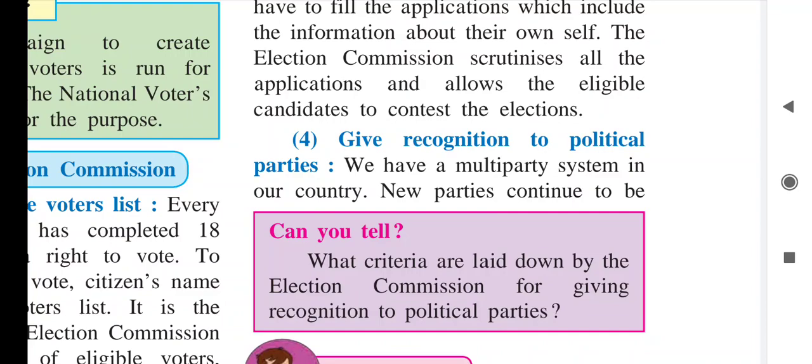The Election Commission also allots election symbols. By seeing the symbols, we can recognize the political party. Yes, BJP, what is the symbol, children? Yes, lotus. So in this way, giving the symbols and recognizing the political party is also a function performed by our Election Commission. That is our fourth point.